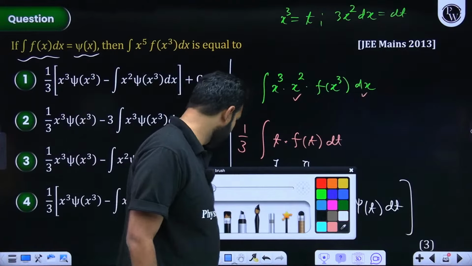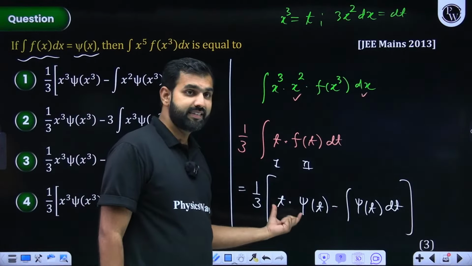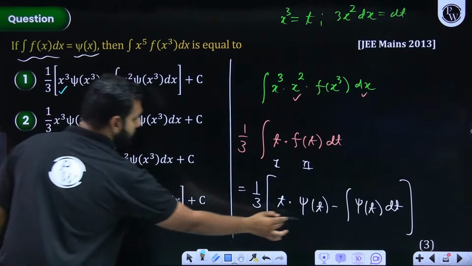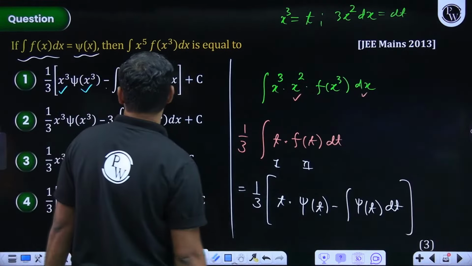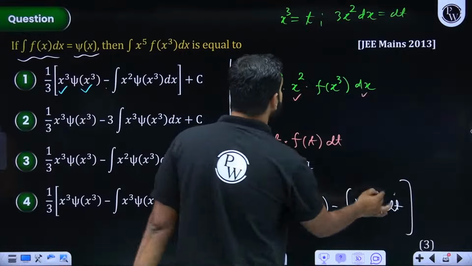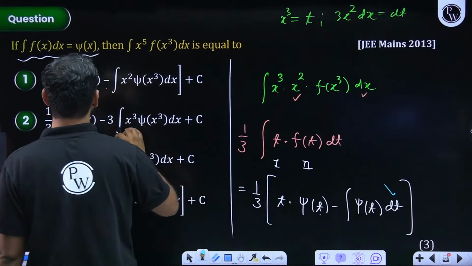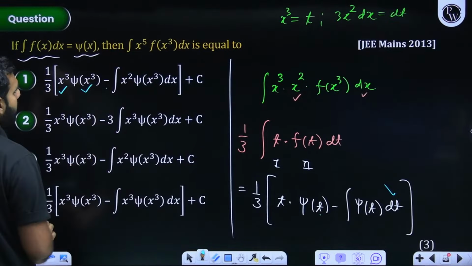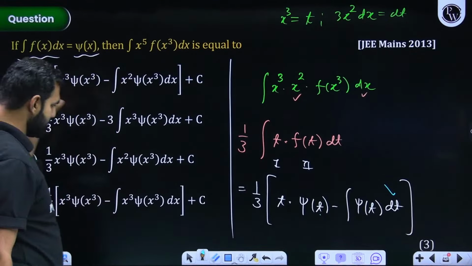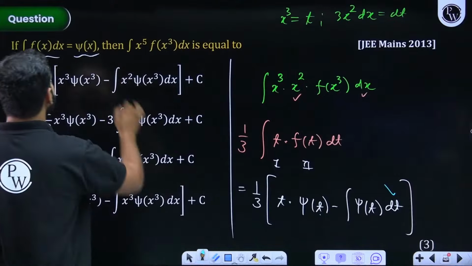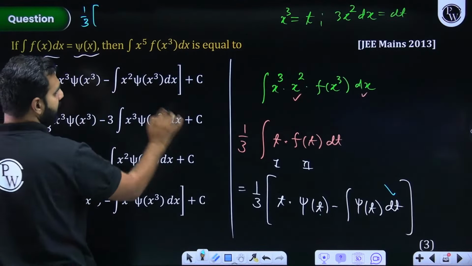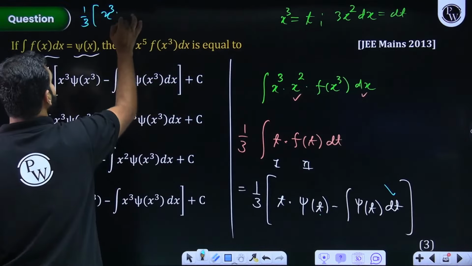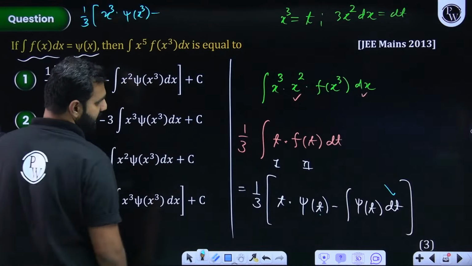Now if I match these values with one of the options, all you need to understand is t is again substituted by x cube. So it should be 1 by 3 x cube psi x cube minus, again dt is what? dt is 3x square dx. So the bracket should have been till here only. I'll make that correction, or I'll write the final answer, which I think will not match with this. 1 by 3 is like that, times t is there, so t is getting replaced by x cube. Psi t means psi x cube, so that is psi x cube minus,